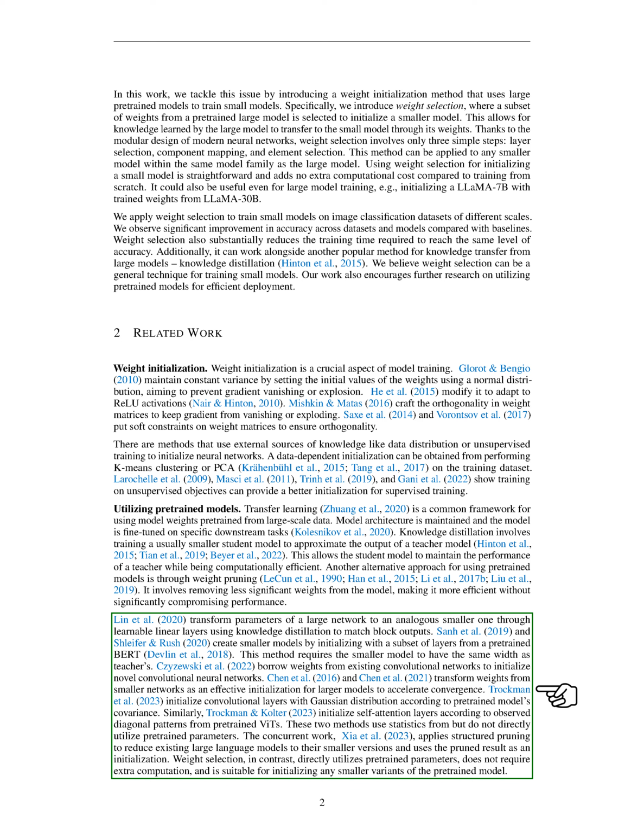Some methods initialize convolutional layers with a Gaussian distribution according to the pre-trained model's covariance, or initialize self-attention layers according to observed diagonal patterns from pre-trained ViTs. These methods use statistics from, but do not directly utilize, pre-trained parameters. The concurrent work applies structured pruning to reduce existing large language models to their smaller versions and uses the pruned result as an initialization. In contrast, weight selection directly utilizes pre-trained parameters, does not require extra computation, and is suitable for initializing any smaller variants of the pre-trained model.